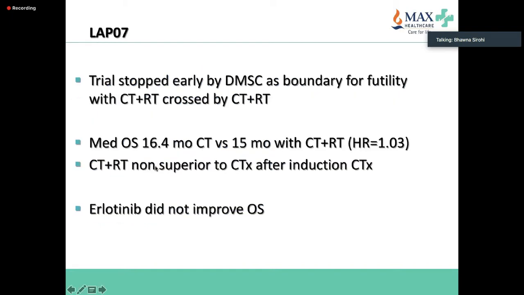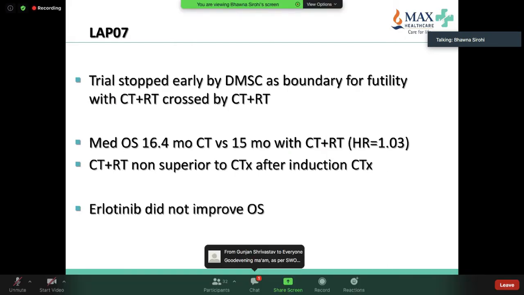The primary endpoint was overall survival, and the trial was stopped early by the data monitoring steering committee, as the boundary for futility was not reached with CTR, chemoradiotherapy. And the median survival was 16.4 months with gem erlotinib versus 15 months with capecitabine radiotherapy. And it was found to be non-superior to chemotherapy, and the trial was stopped. I wish the trial had continued accruing, and we would have known probably more about this. Erlotinib did not improve